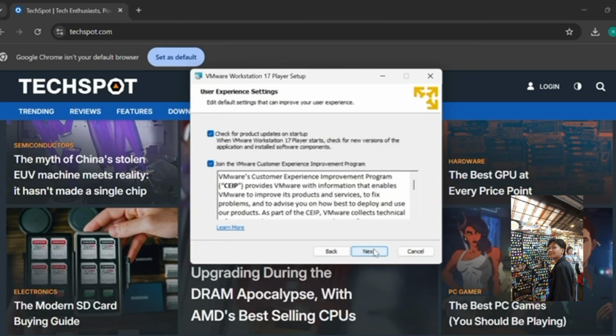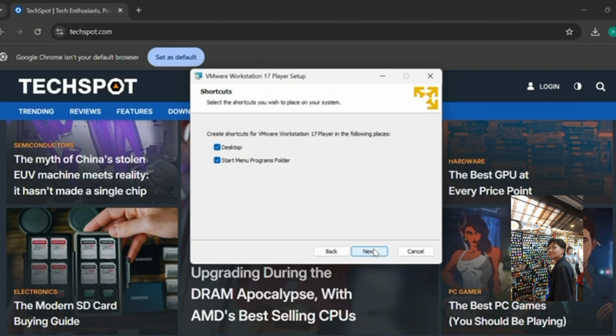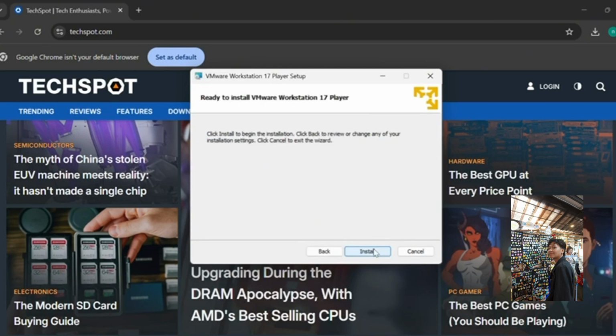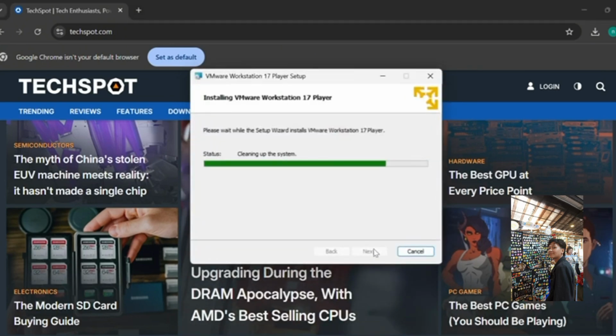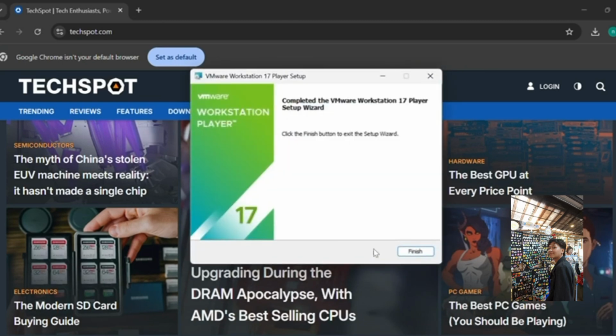Again, you click on Next, and you can proceed to install the VMware Workstation 17 player and wait for the installation to be done. Then you just click Finish, and we have done for the part 2.